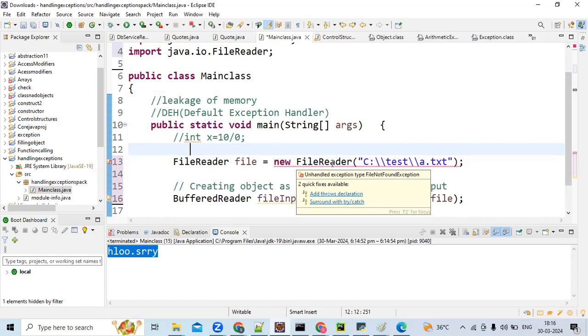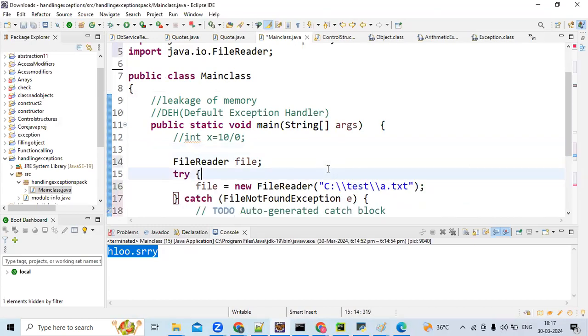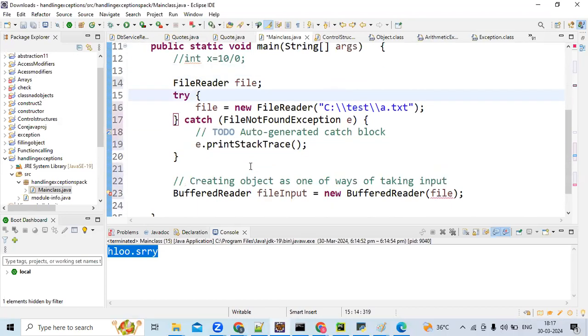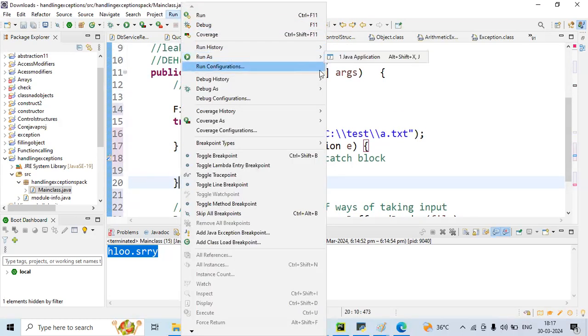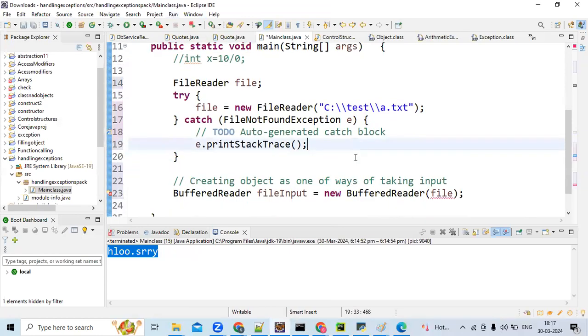You should do either of these. So add it with try catch, and you won't get any compilation error now. Or you should delegate it by using the throws keyword. See, what is this FileNotFoundException? I have told you earlier, FileNotFoundException is the child of IOException. Am I correct, someone? That's it.